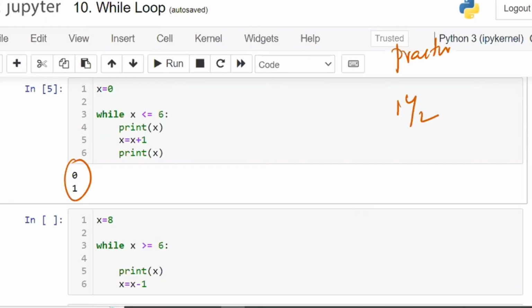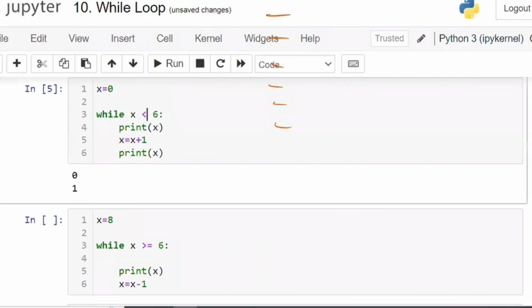So write in more detail in your notes, the step-by-step execution for every example. For example, in this example, instead of less than or equal to, I have taken less than. Again, write the step-by-step. Why do you have to say the answer immediately? Why do you have to shout? Instead, if you write the execution, two minutes later you will tell. Instead of saying it very fast, you say it two minutes late, but finally you will say the correct answer, and you will understand each and every detailed concept.